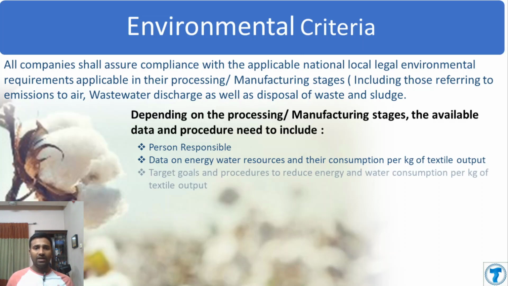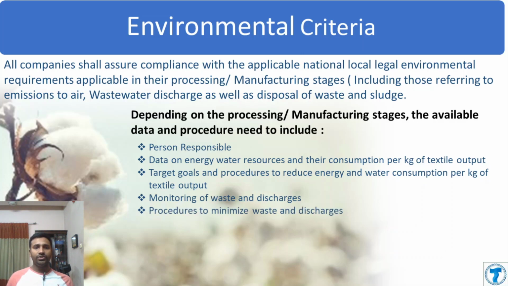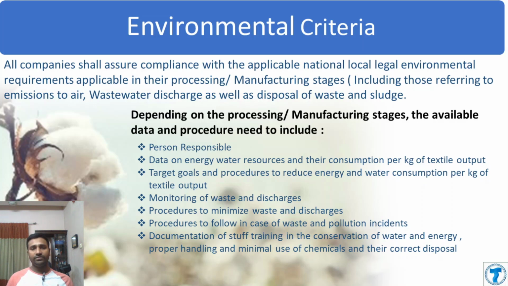Data on energy, water resources and their consumption per kg of textile output, target goals and procedures to reduce energy and water consumption per kg of textile output, monitoring of waste and discharge, procedures to minimize the waste and discharges, procedures to follow in case of waste and pollution incidents, documentation of staff training in the conservation of water and energy, and proper handling and minimal use of chemicals and their correct disposal.